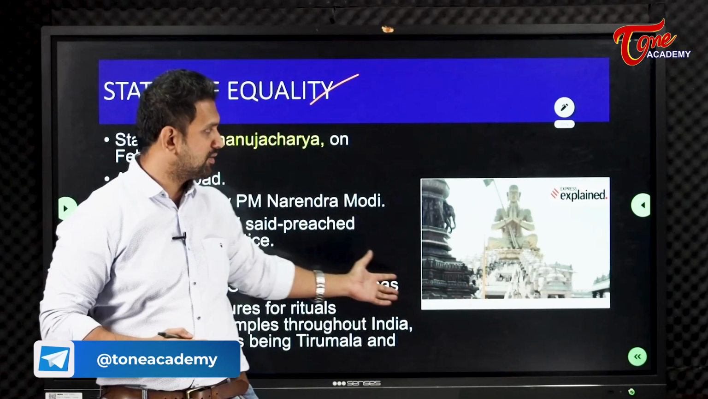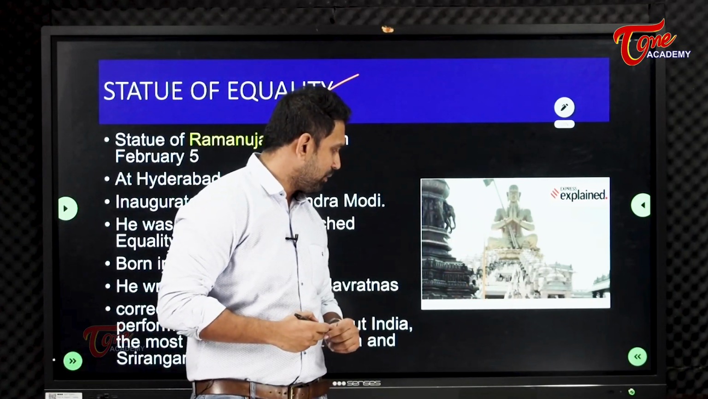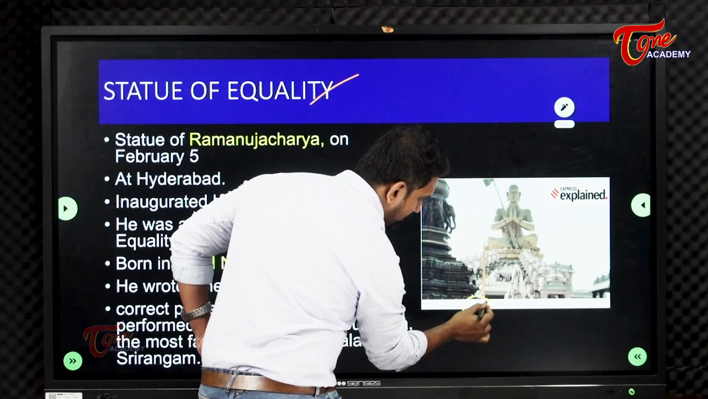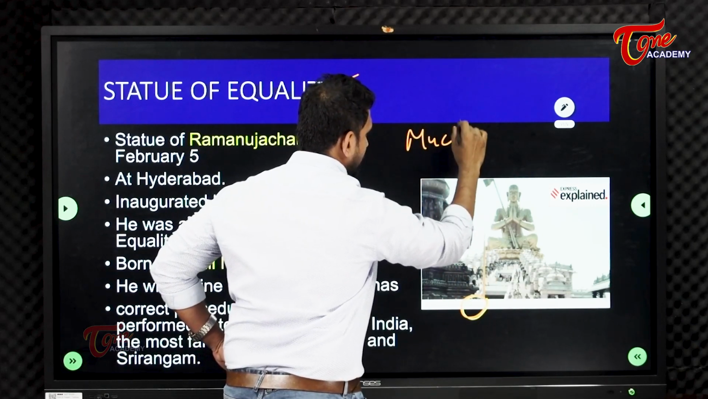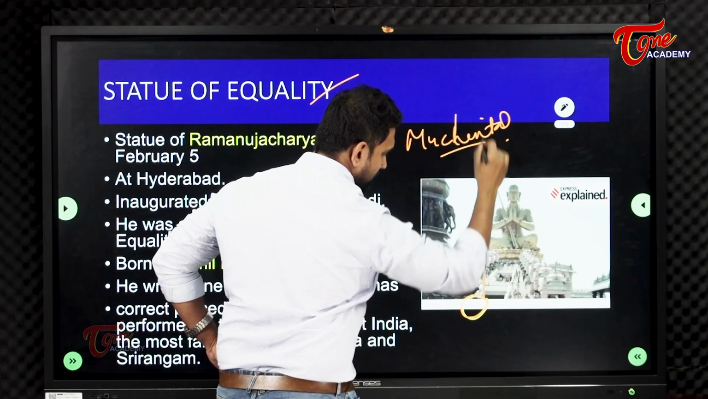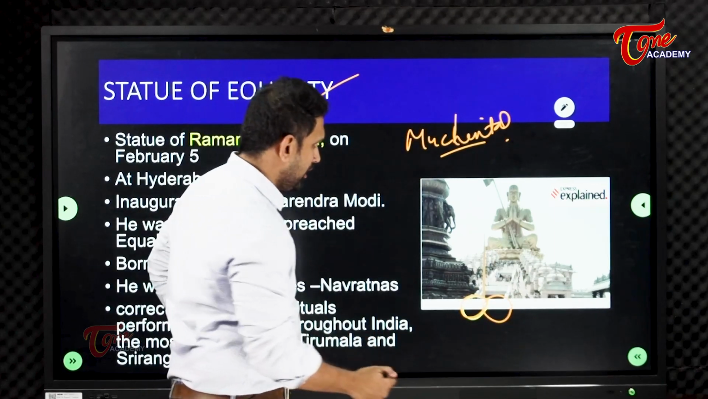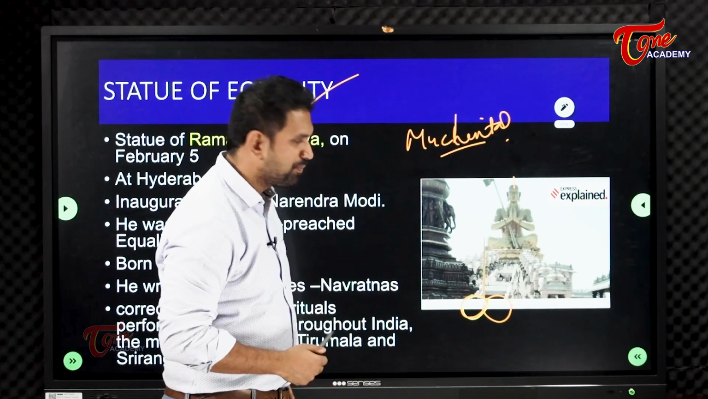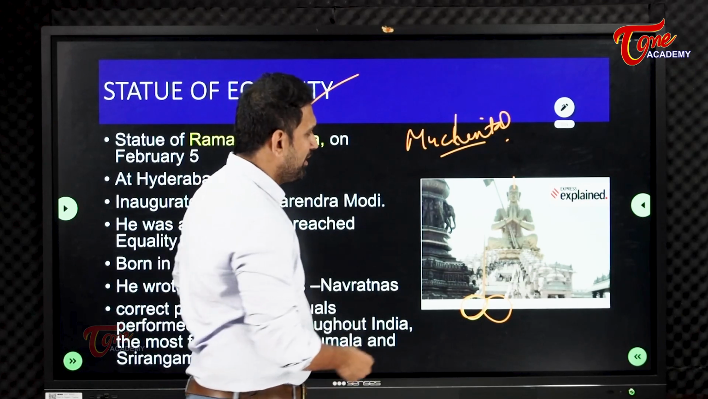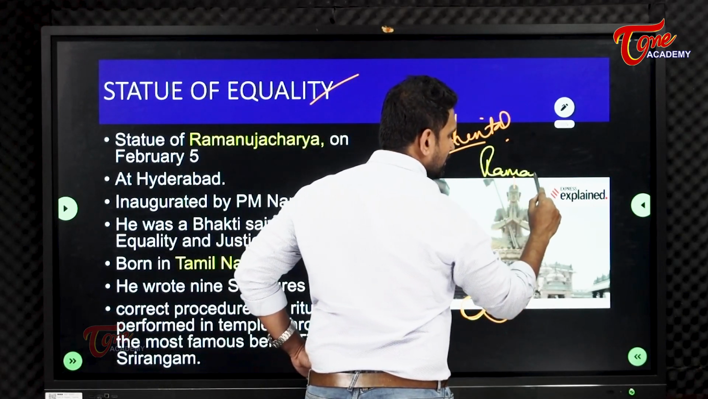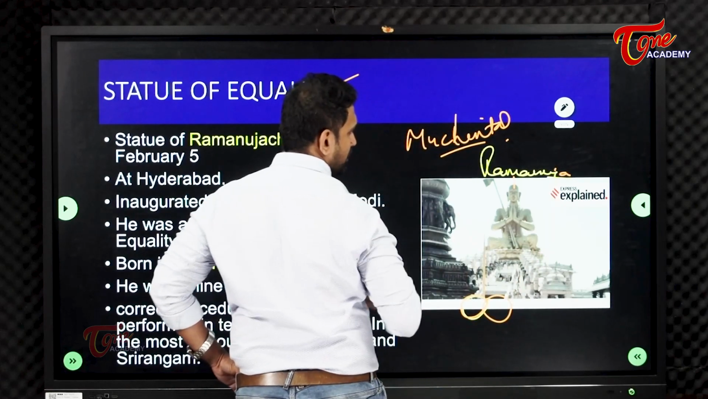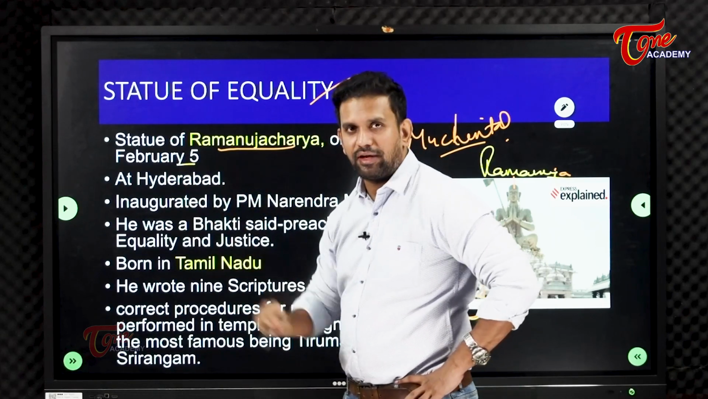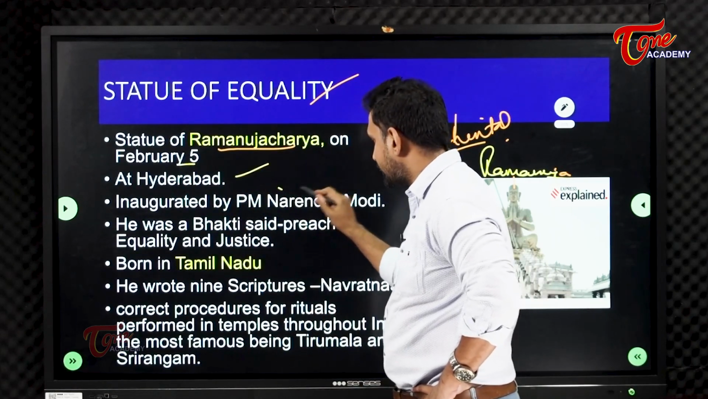Yesterday only, in my state, Hyderabad, this has been inaugurated. You can see the Statue of Equality at Muchintal. The TSPSC people should also learn Muchintal. So, guess who is the saint? You might be knowing it, right? Ramanuja. Prime Minister Modi inaugurated the Statue of Ramanuja on February 5, yesterday only, at Hyderabad.